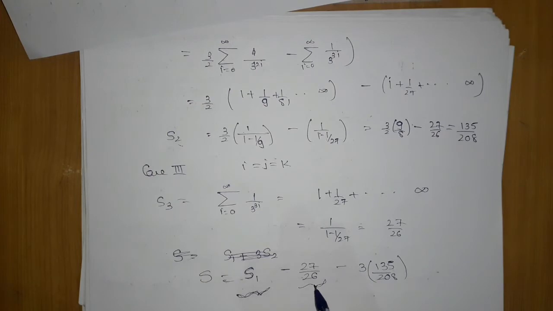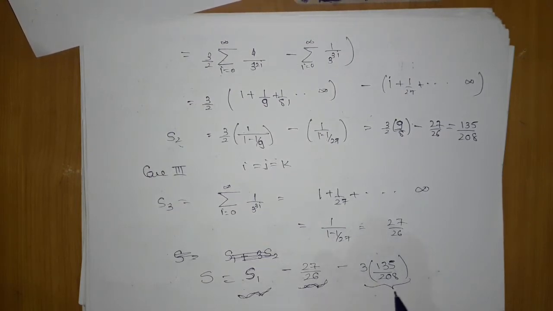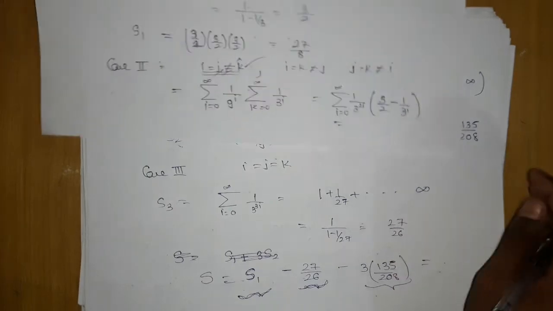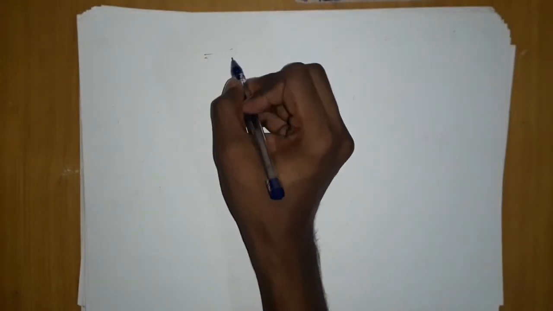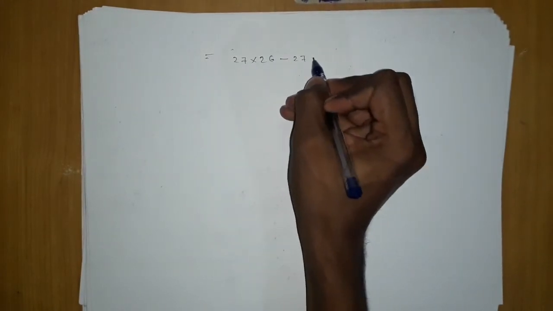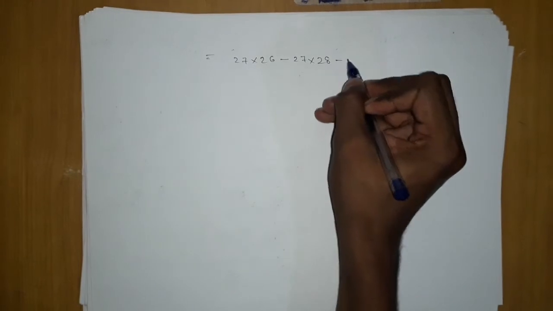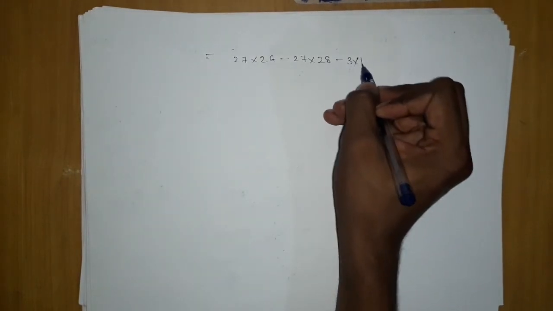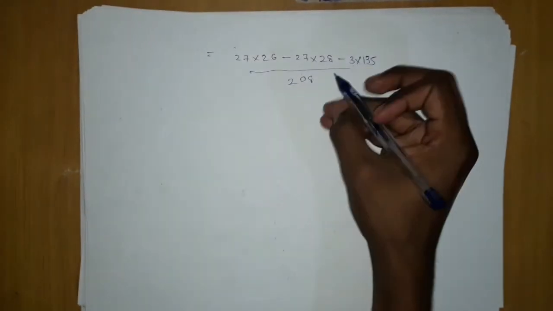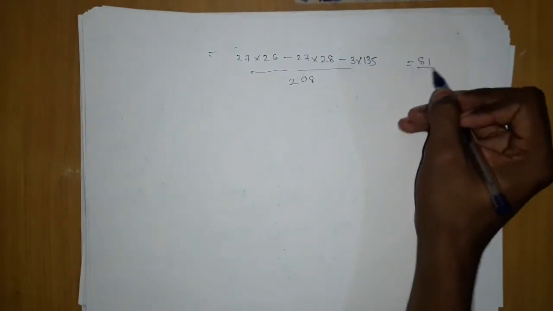When all are equal and when two are equal, after doing this, let me do it on the next page. What you get is 27 into 26, if we take the LCM, into 28 minus 3 into 135, upon 208, which gives you nothing but 81 upon 208.